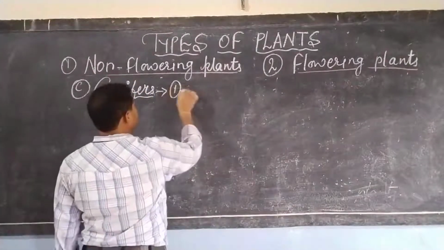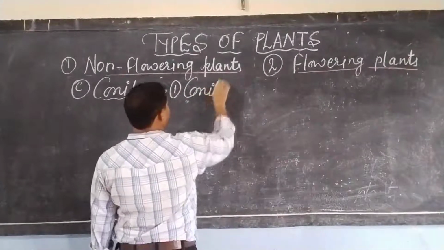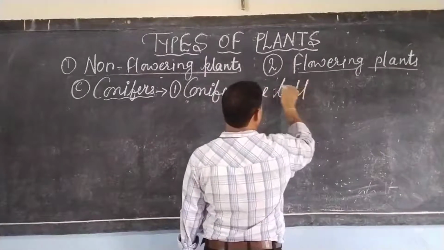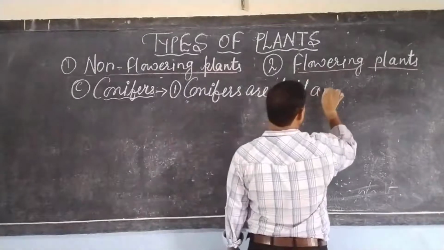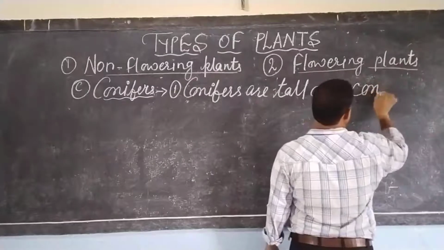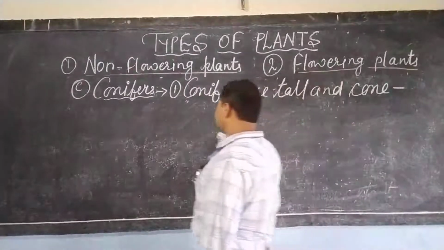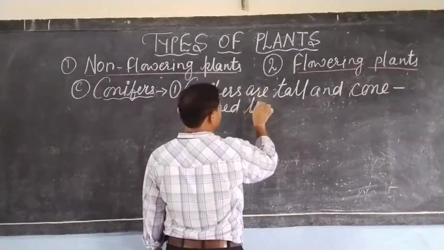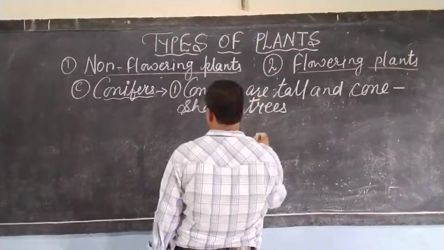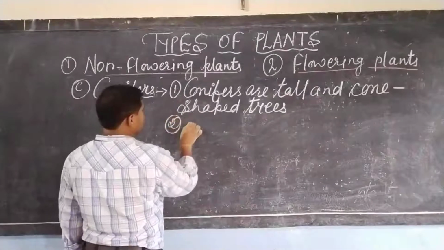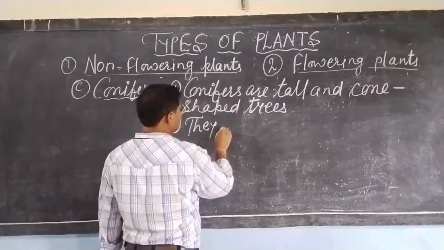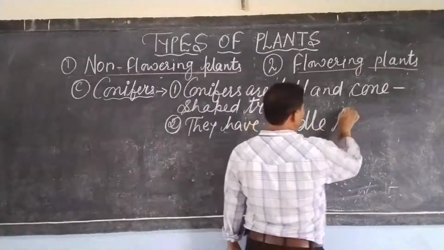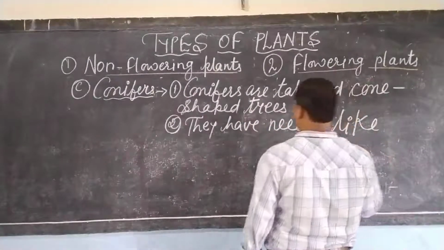First, conifers are tall and cone-shaped trees. Second, they have needle-like leaves.